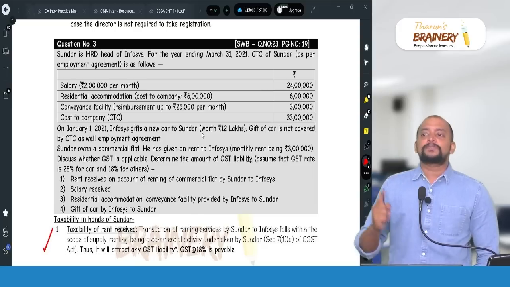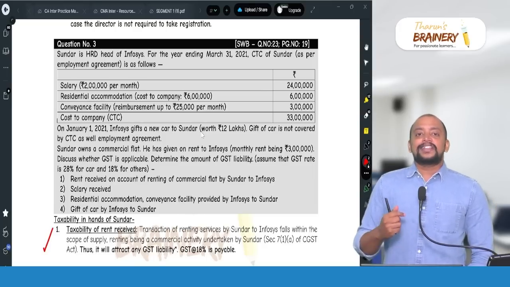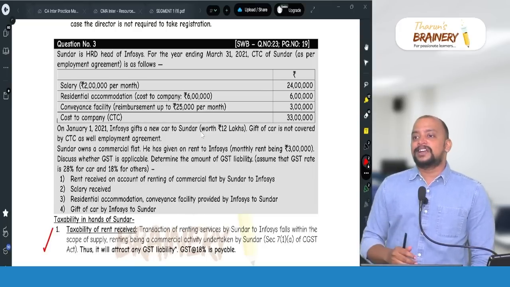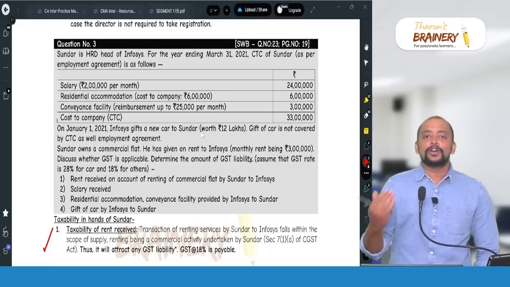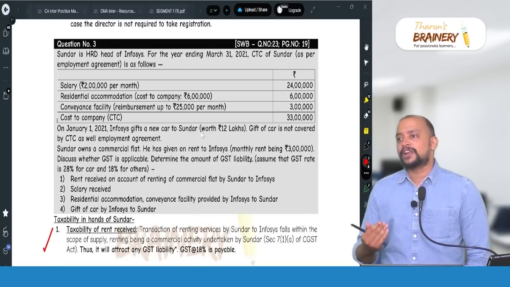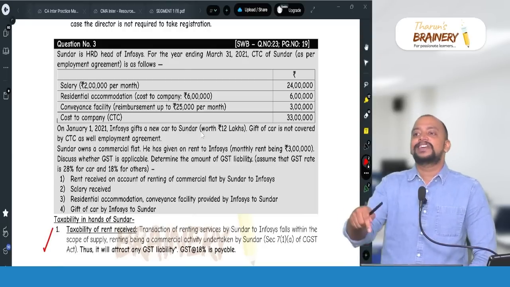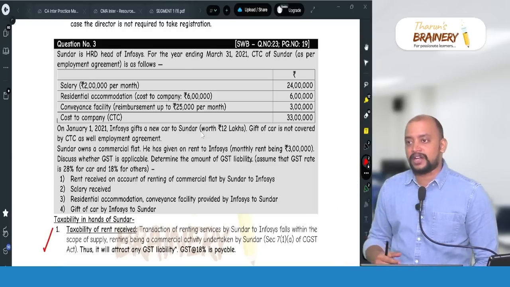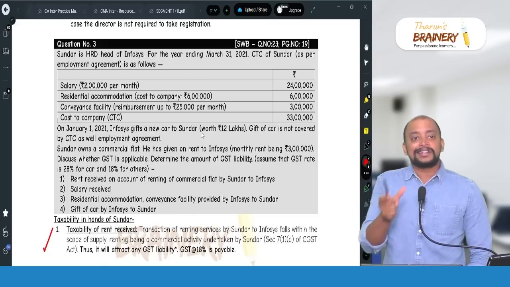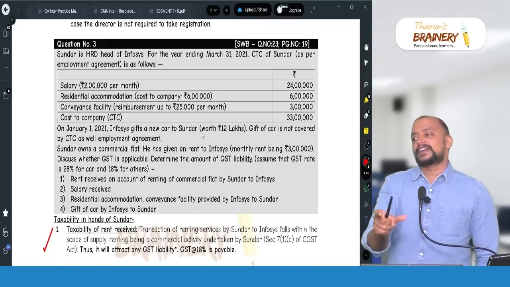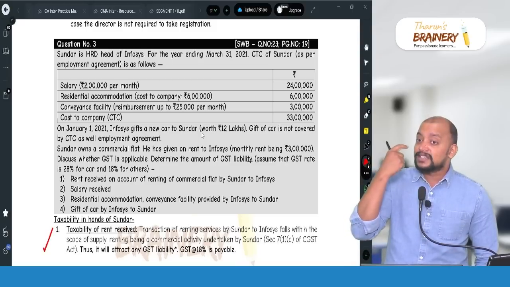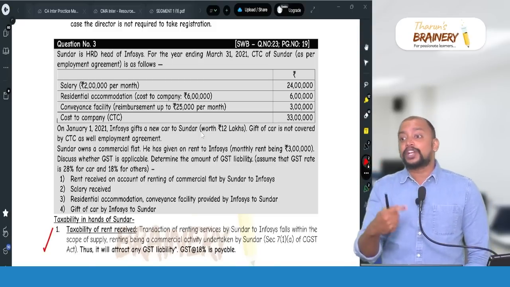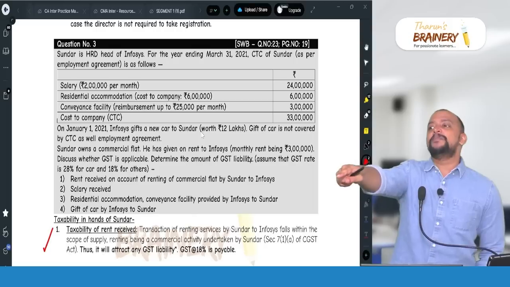So many students make this mistake: there is no information that they are registered, so therefore they are not required to pay GST. You don't have to tell that they are not required to pay. The question asked is whether it is chargeable to GST or not. Is it taxable or not? A service is taxable, but if I register only, I will pay GST. If a service is exempted, I am not required to pay GST, even if I am registered.